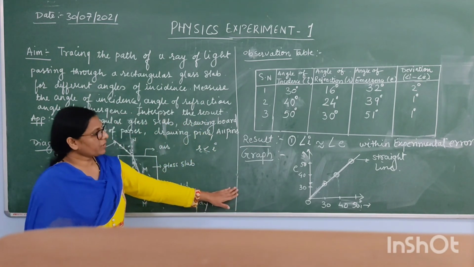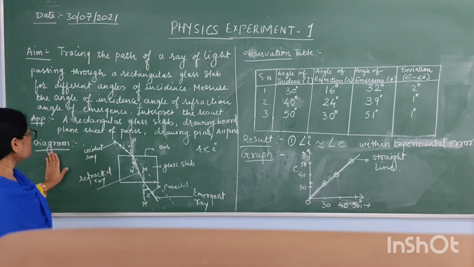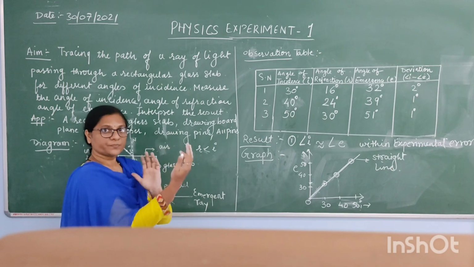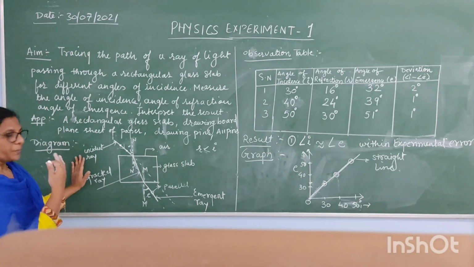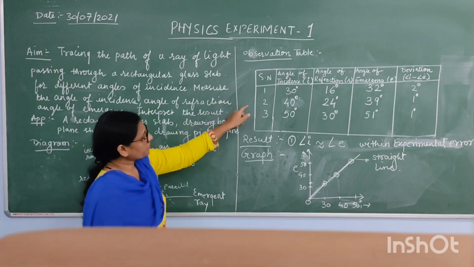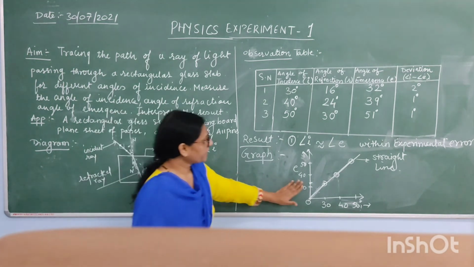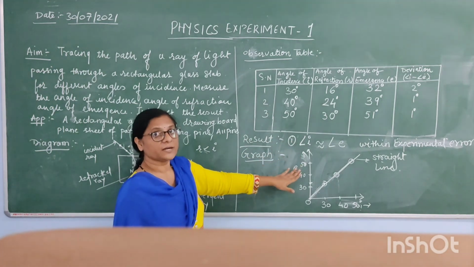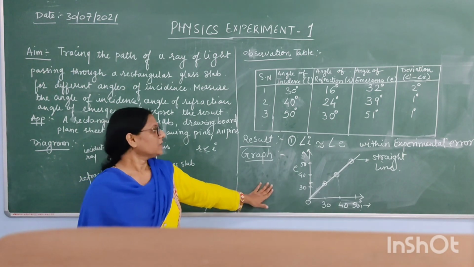In this way you have to do the experiment. You have to write down the aim, apparatus, and diagram. In your practical book there are 2 sides: on one side there is plain paper, where you have to draw the diagram, and the aim, apparatus and diagram are written. The observations, everything else, you have to write on the ruled paper. Right? So the graph that you are getting is a straight line, and from this experiment the idea that you get is that the angle of incidence is approximately equal to the angle of emergence.